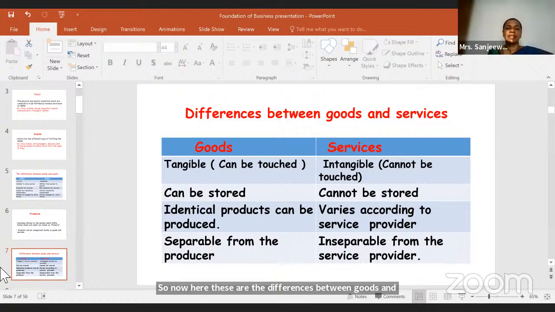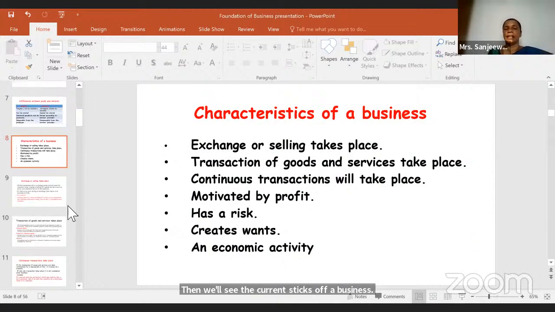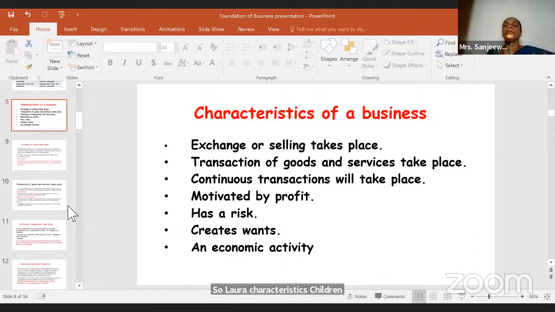Then we'll see the characteristics of a business. So what are the characteristics, children? If it's a business, how do you know this? How do you identify a business? There are certain characteristics, right? Now, we'll see the first one.